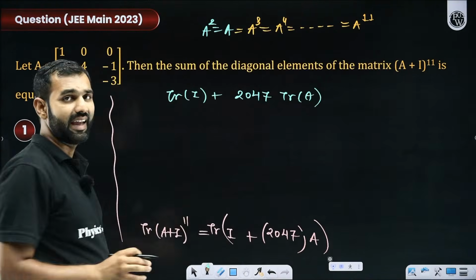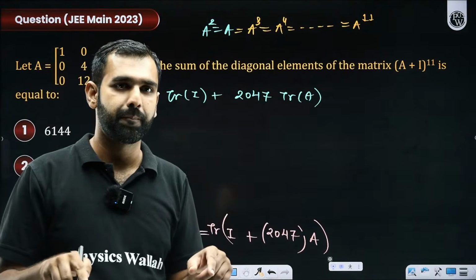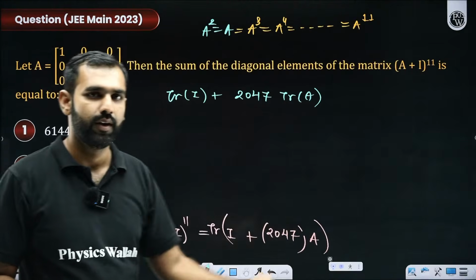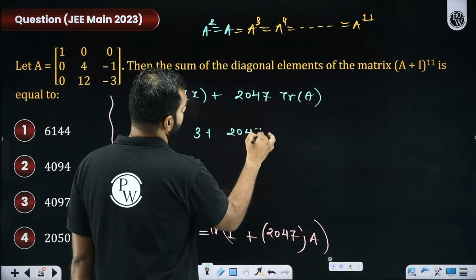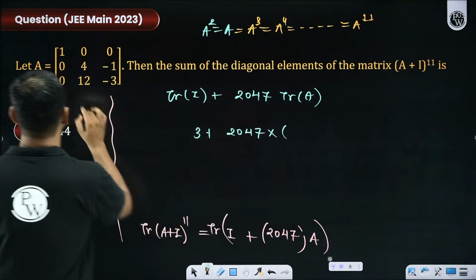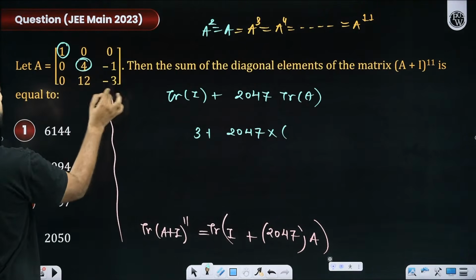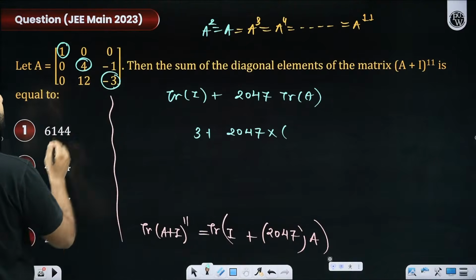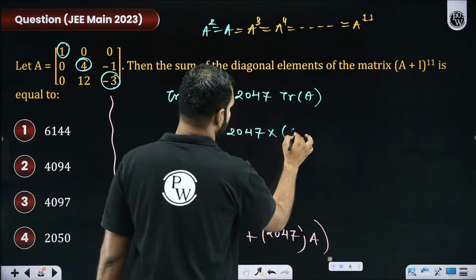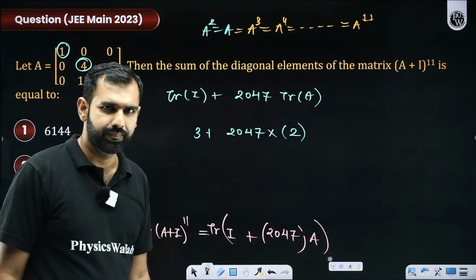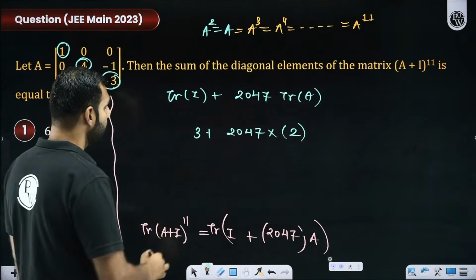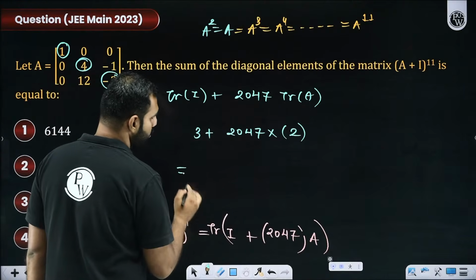What is the trace of I? An identity matrix of order 3, so 1 plus 1 plus 1, which means this is 3 plus 2047 times trace of A. So trace of A is 1 plus 4 minus 3. 4 minus 3 is clearly 1, and 1 plus 1 is 2. So this is 2. Everybody got this? Now, here we are with our final conclusion.